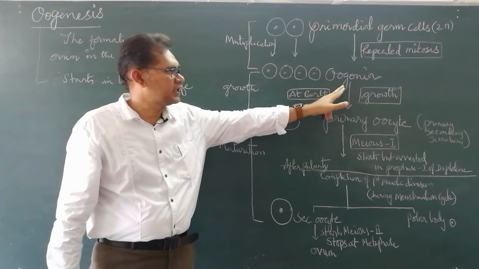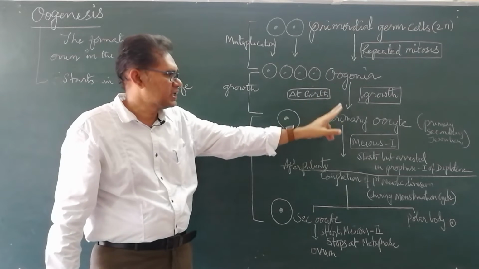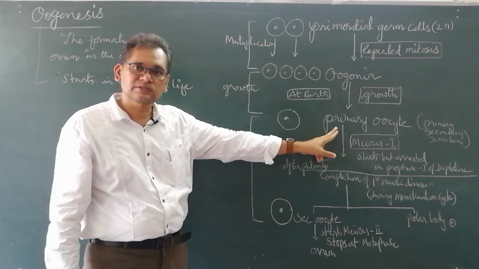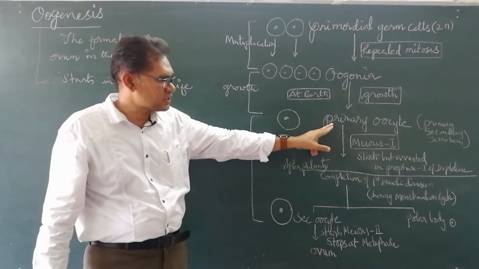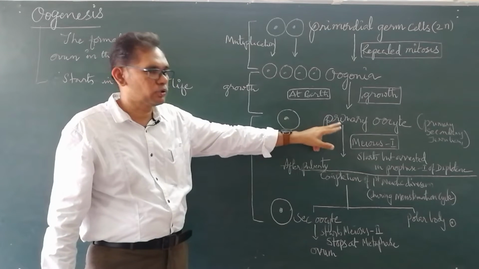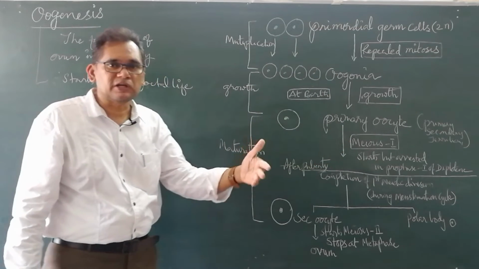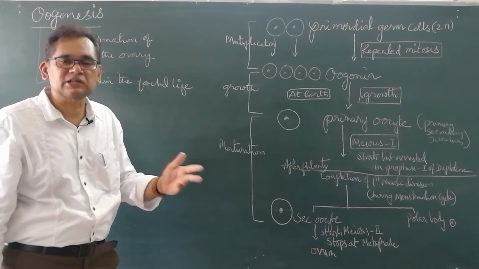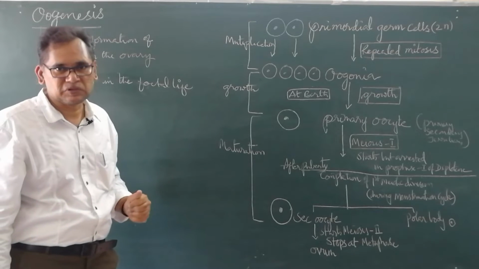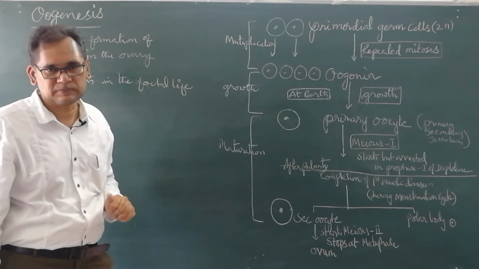Now these oogonia undergo meiosis and form primary oocytes. This entire process up to meiosis 1 takes place inside the fetal life, before the birth of a female baby. This oogenesis process takes place before birth.